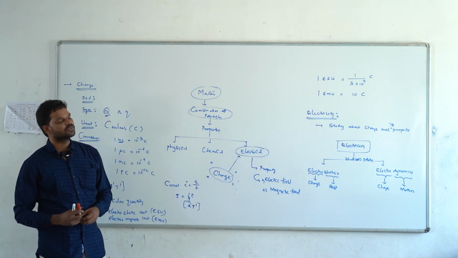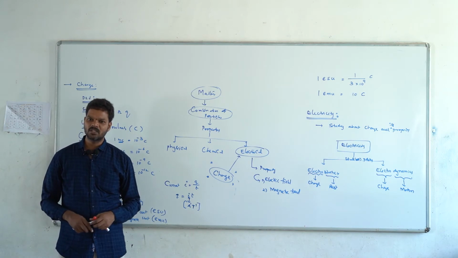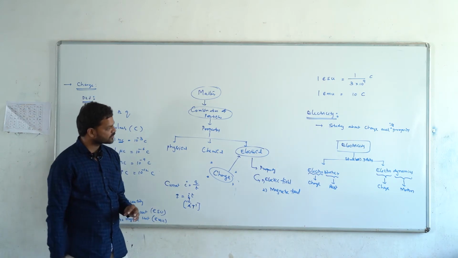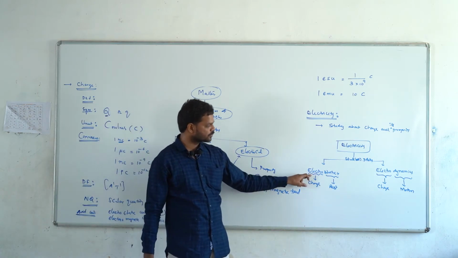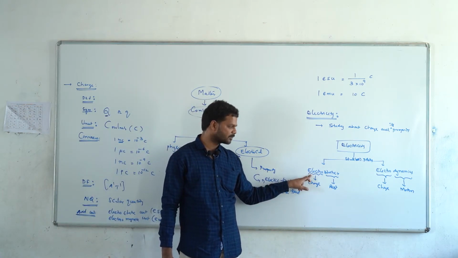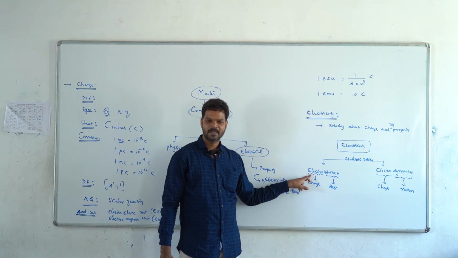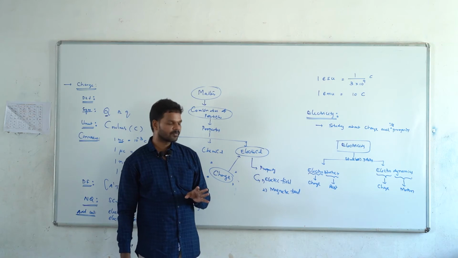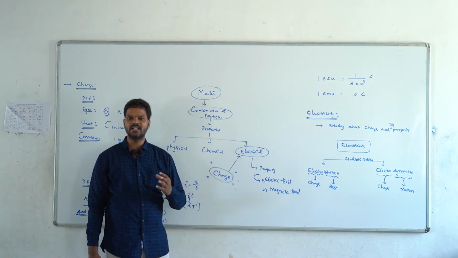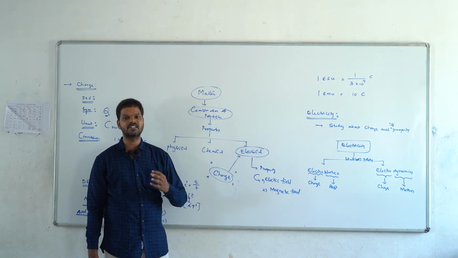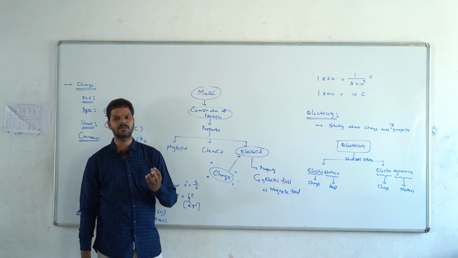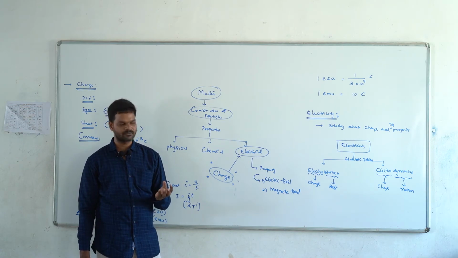And now let us go to the first chapter in 12th class, that is electric charges and fields. The electric charges and fields chapter is related to electrostatics. What is the actual meaning of electric charges and fields? We know that an electric charge produces a field, that means its influence is present or felt up to a certain distance around it. So that region or space is called the field.